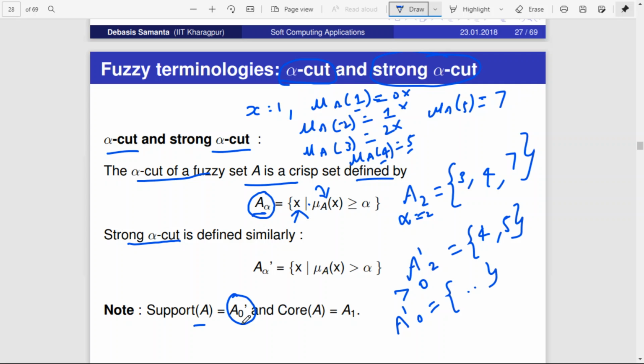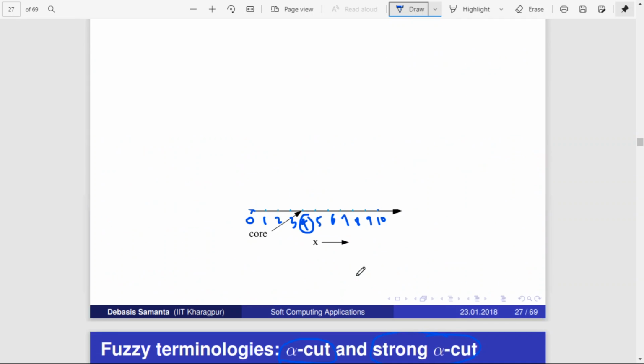So support of A can also be called strong alpha of 0. Similarly, core of A is equal to A1. So what is core of A? Core represents all values whose membership function is greater than or equal to 1.